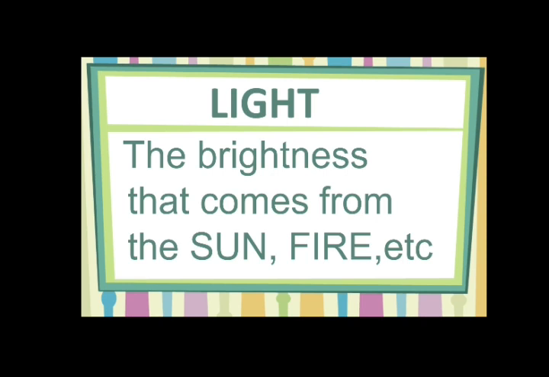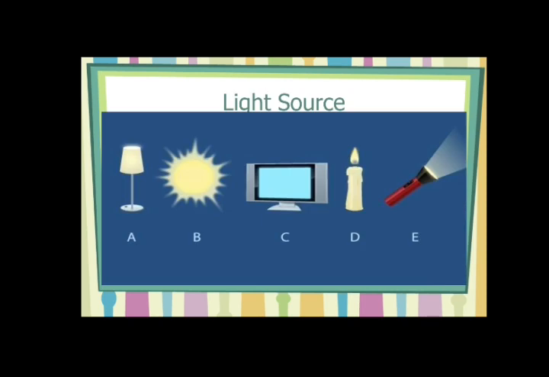This is what happens during the night. After sunset, there is no sunlight and we cannot see the objects. So, we use torches, tube lights, and candles to help us view the objects around us. If you see in this picture, there are so many light-giving sources present. But I am going to classify the sources into two: natural sources and artificial sources.